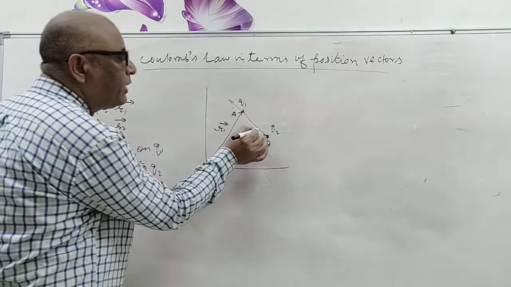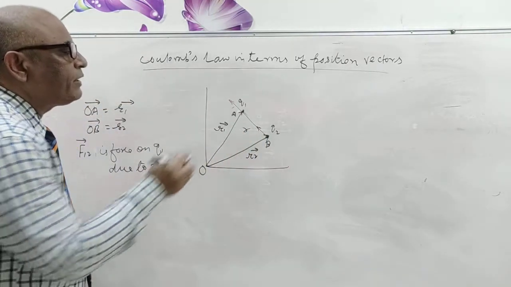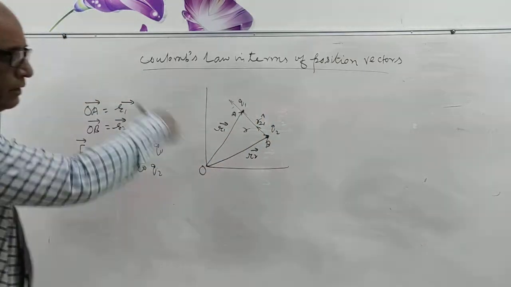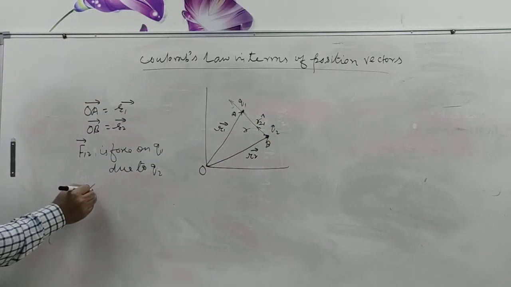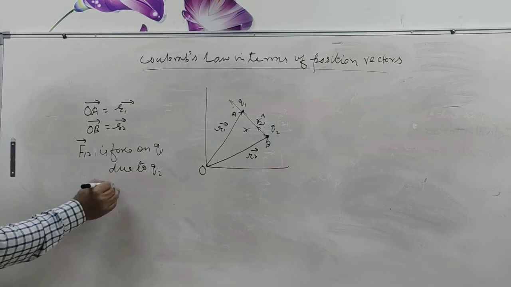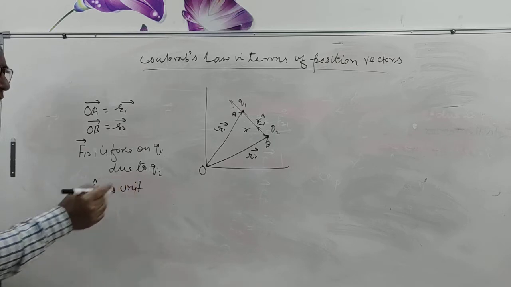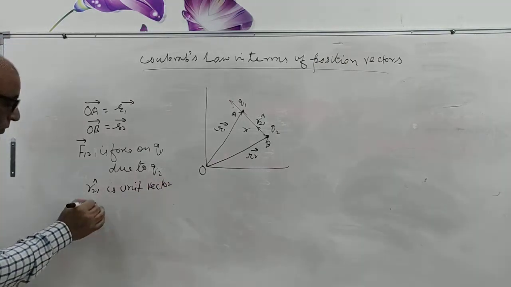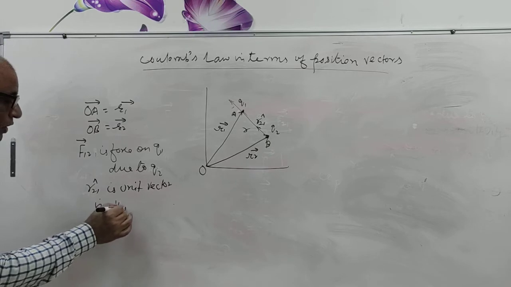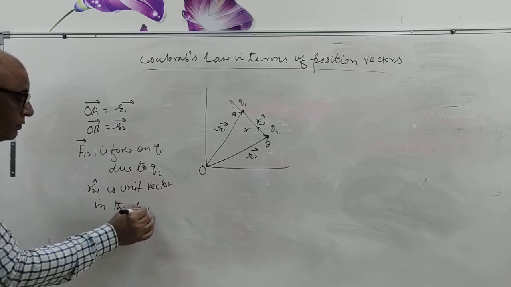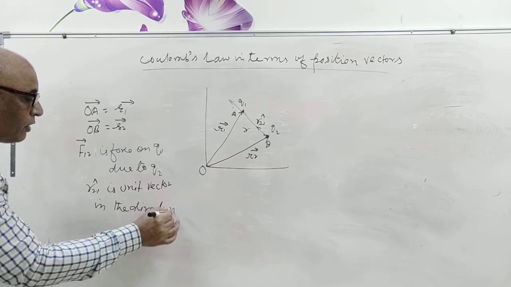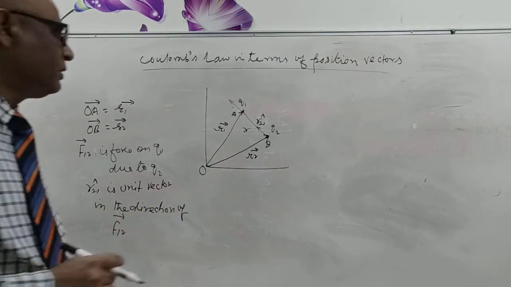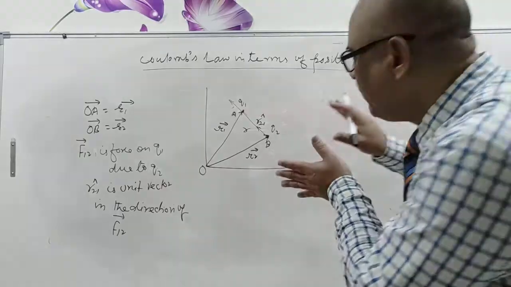Suppose that here a unit vector R21 cap, here in the direction of the R21 cap is unit vector in the direction of F12 vector, because Q2 is repelling Q1.